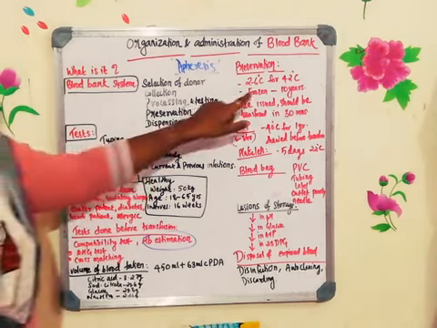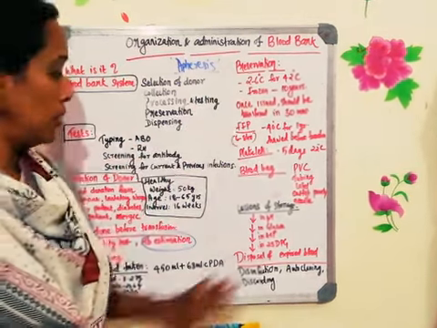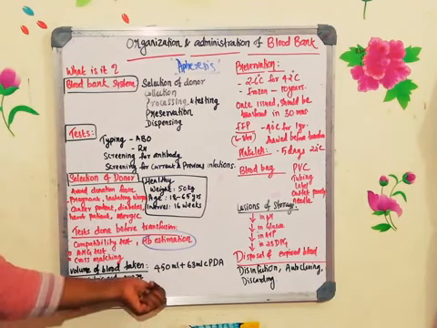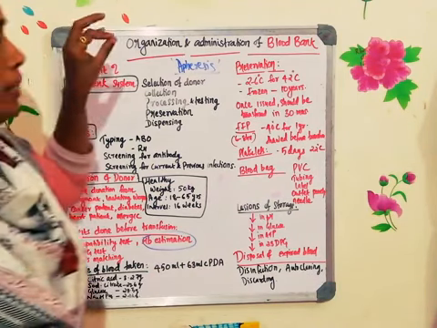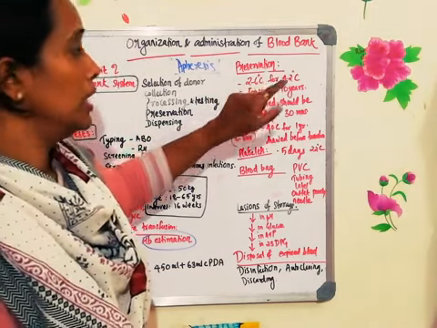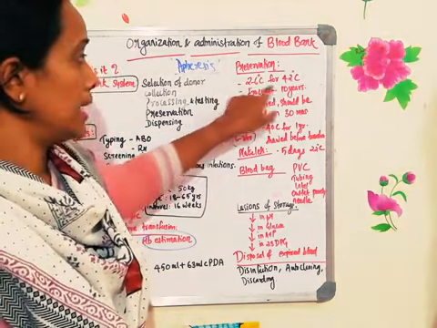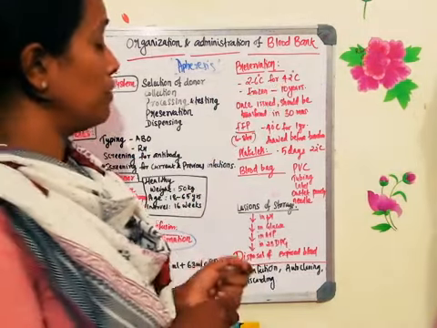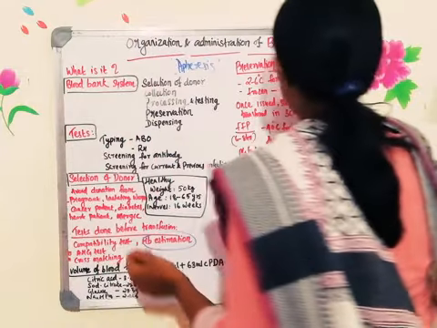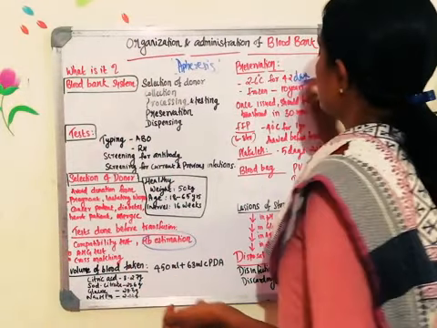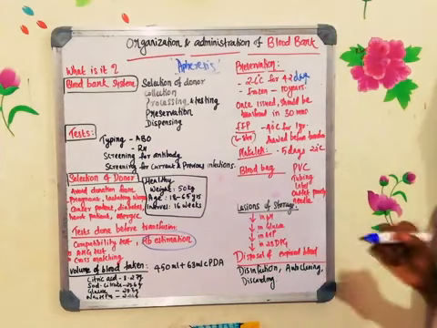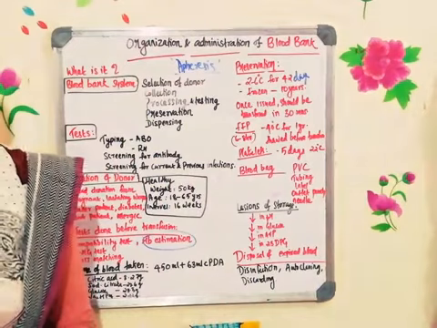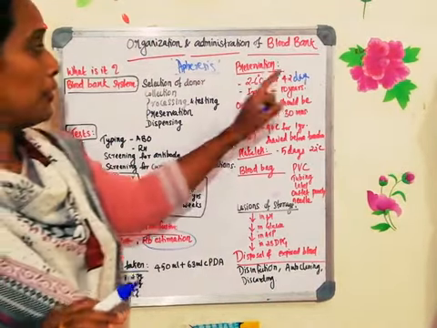After collecting the whole blood in that bag with the 63 ml of CPDA, what is the volume of the blood taken? 450 ml. The whole blood can be stored at 2 to 6 degrees centigrade for 42 days. So the maximum time you can store the blood is 42 days if you are keeping the bag at 2 to 6 degrees centigrade. Remember, 2 to 6 degrees centigrade, you can keep it for 42 days.